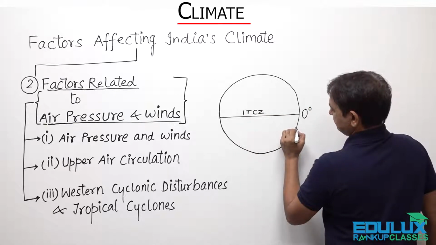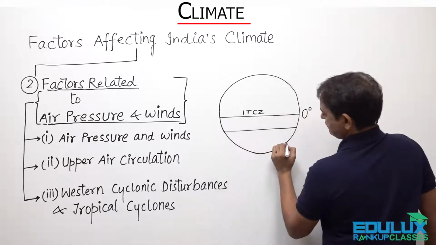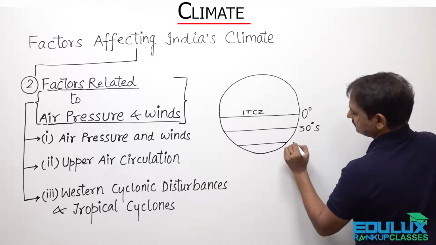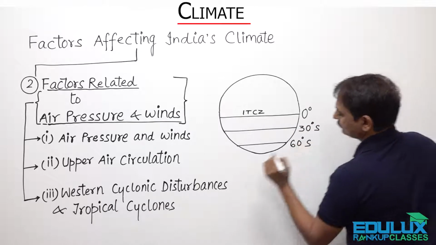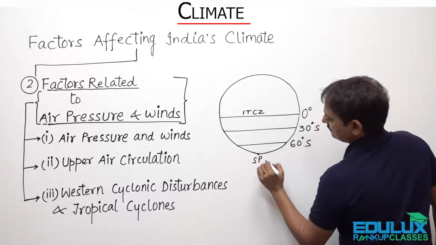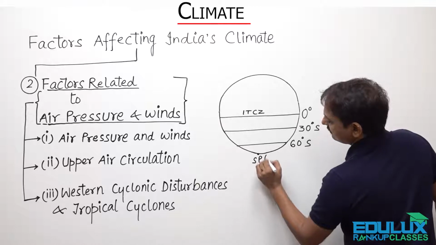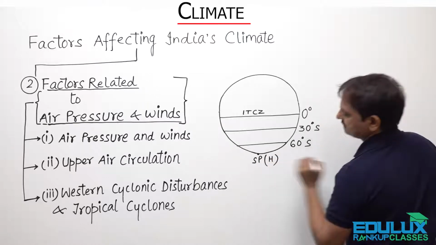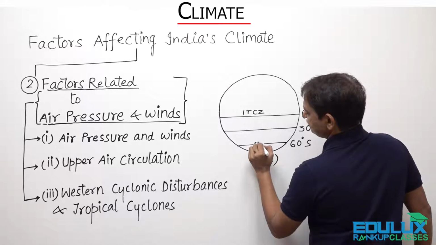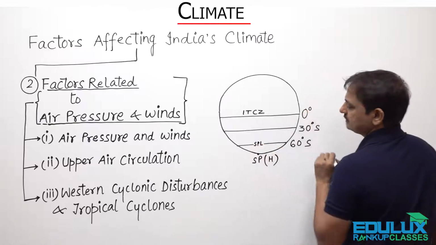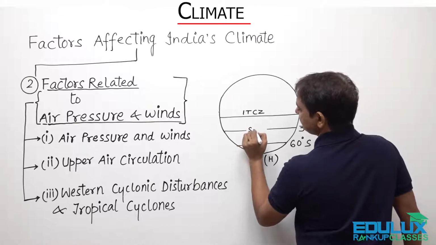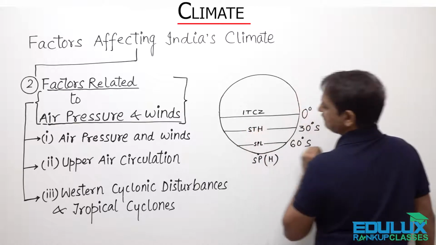And here we have 30 degrees south, 60 degrees south, and then the South Pole where we have high pressure. Here we have SPL, that is subpolar low pressure. Here we have STH, that is subtropical high pressure.